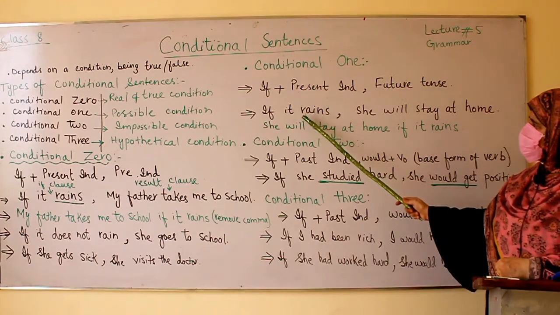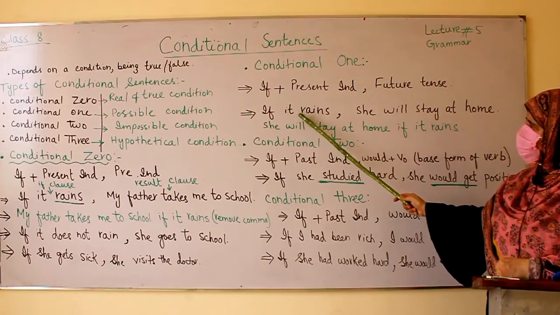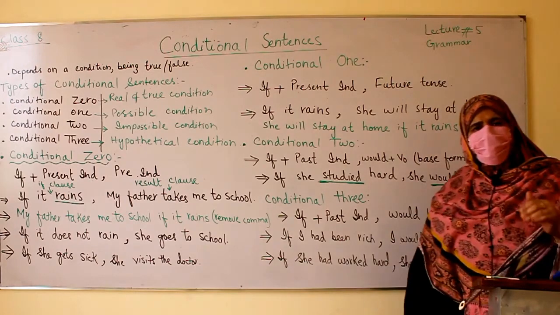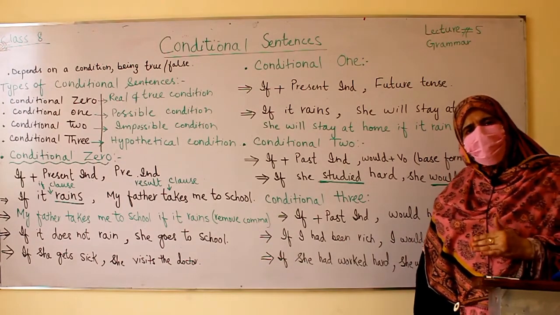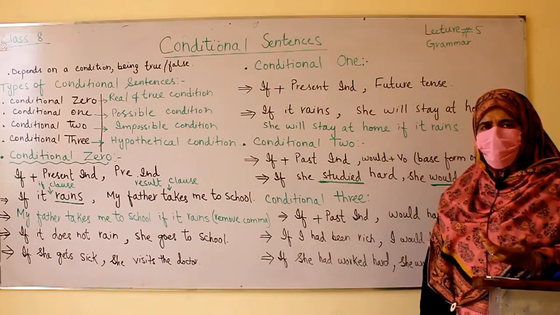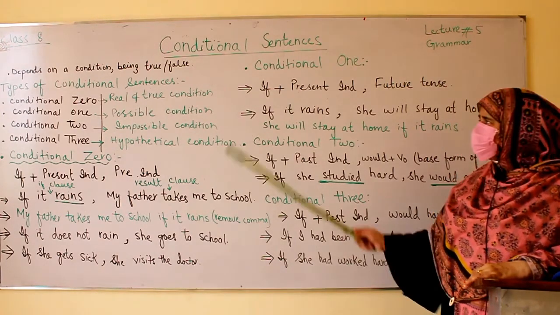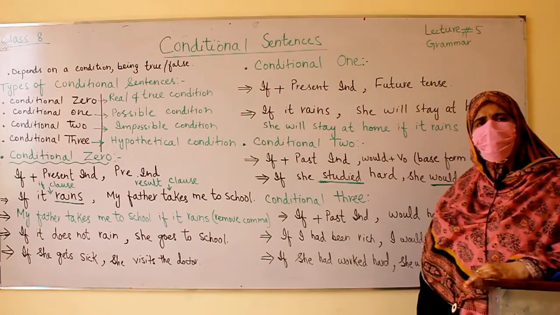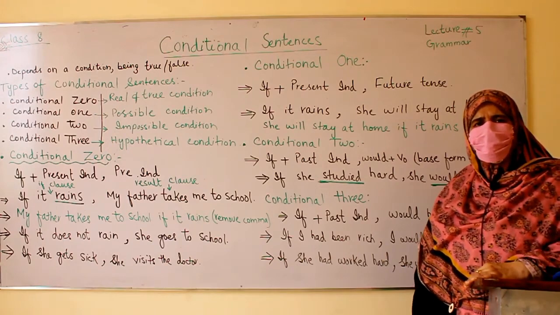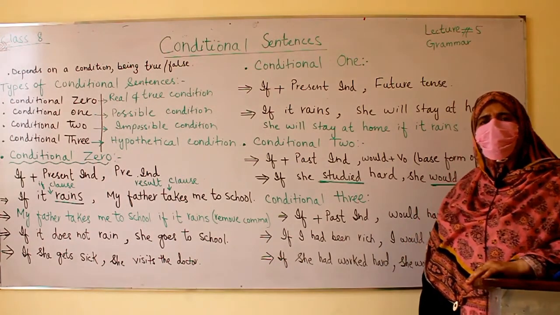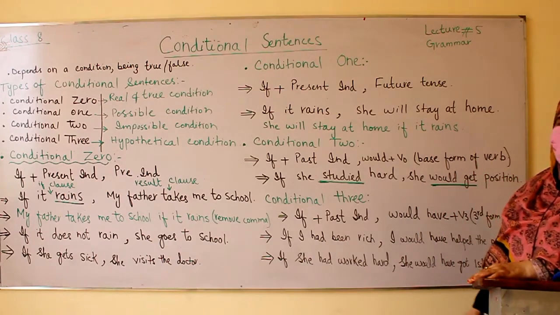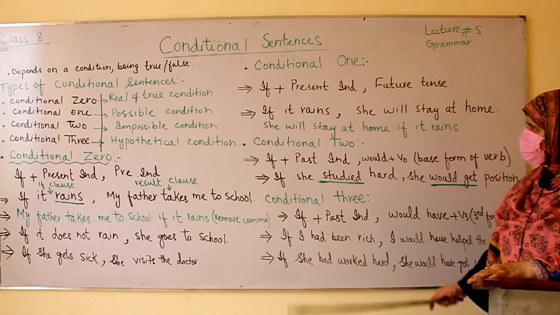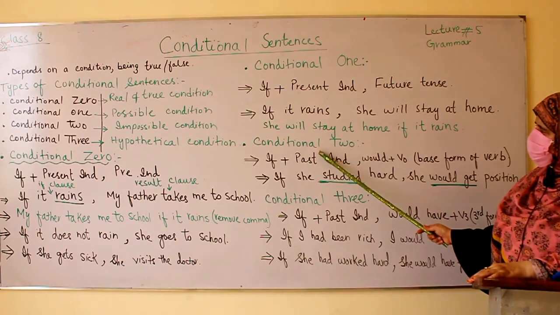Now let me explain this. For example, if she works hard, she will get position. If she works hard, she will pass the exam. So it's very easy. For learning conditional sentences, you must learn only the formula for these 4 conditional sentences. If you know the formula, it would be easy for you to write a correct sentence for the given conditional sentences.